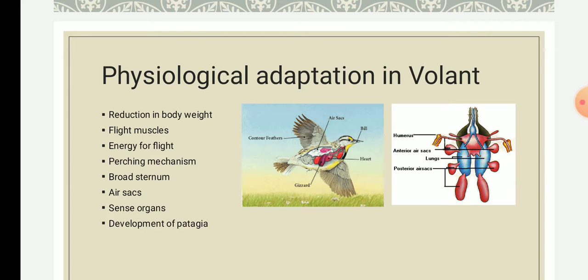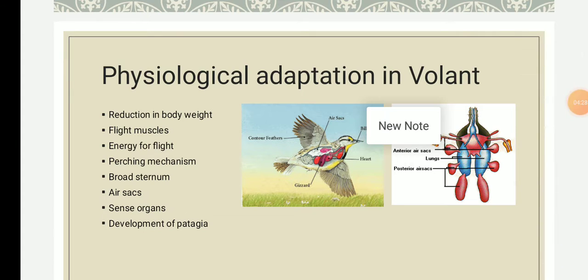The bones of birds are hollow and air filled, termed pneumatic, and most of the bones are reduced, absent or fused together. The large pneumatic bones reduce the body weight, and also offer a large surface area for attachment of muscle. These are the three important points that lead to the reduction of body weight.